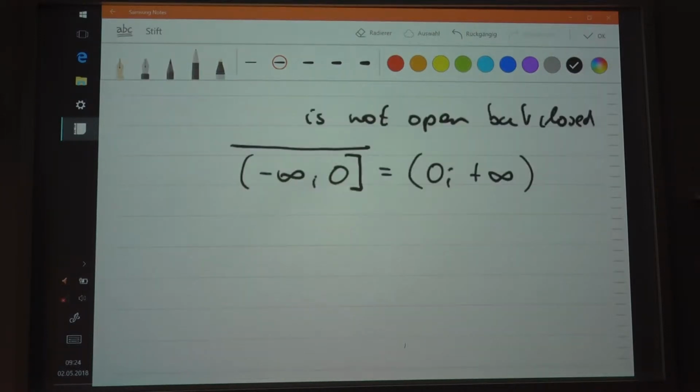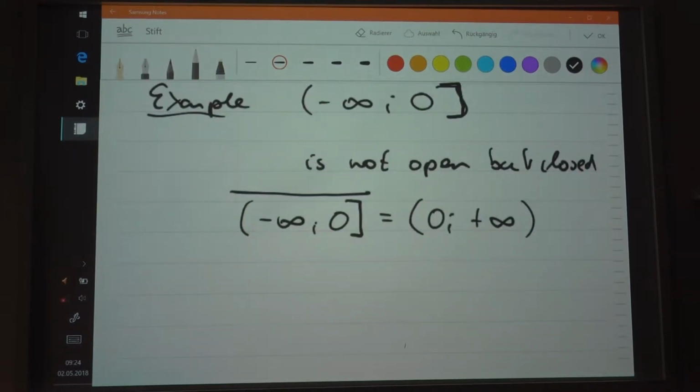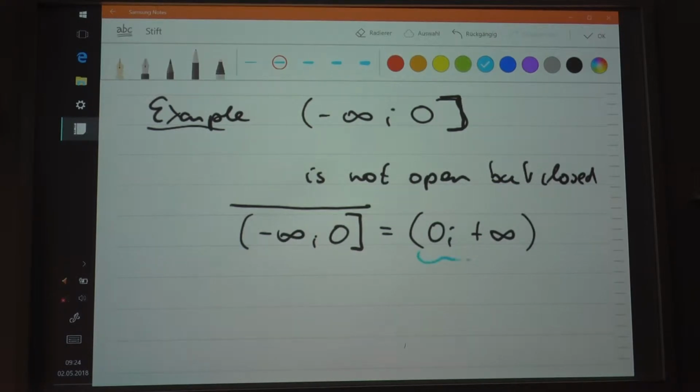Now let me just give you another example, because this set is open. So this one is open here. So the complement is open, and therefore the set is closed. All right.